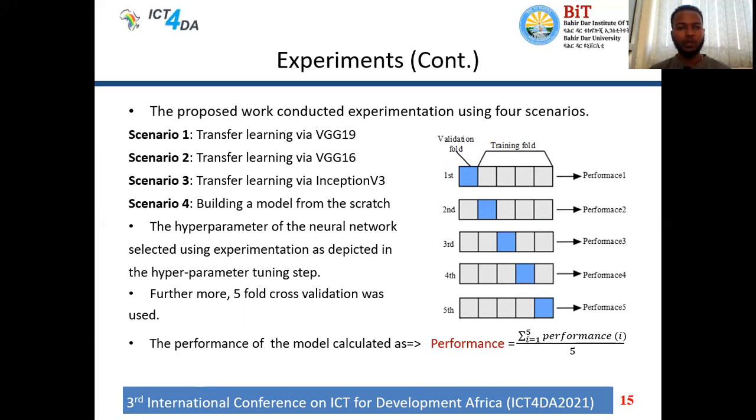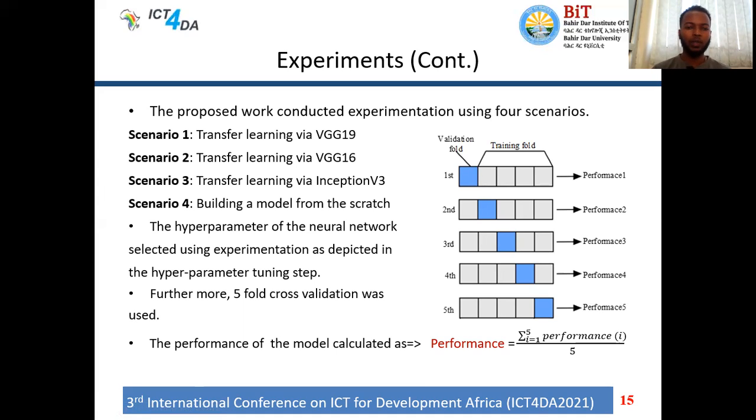When we come to the experiments, the proposed work conducted experimentation using 4 scenarios. The first one is the pre-trained model VGG16, the second one is VGG19, and then the third one is Inception V3. The reason behind selecting these pre-trained models is that they achieved good performance in different competitions and in different research papers. And the fourth scenario is building a model from scratch.